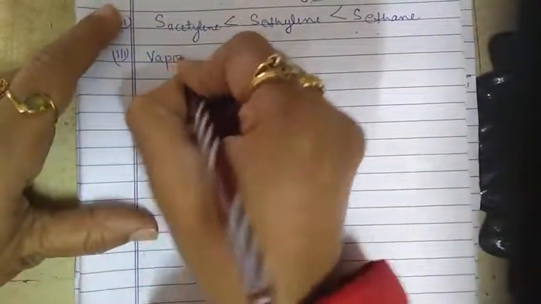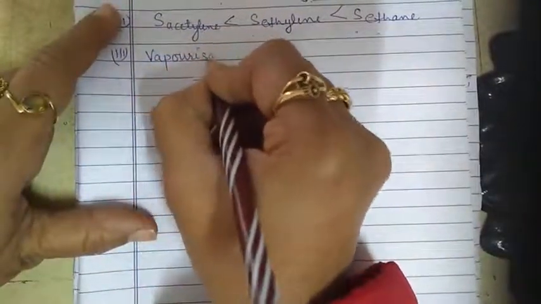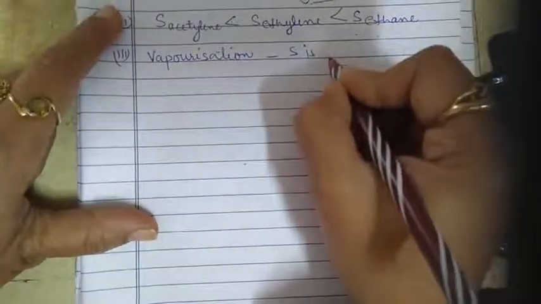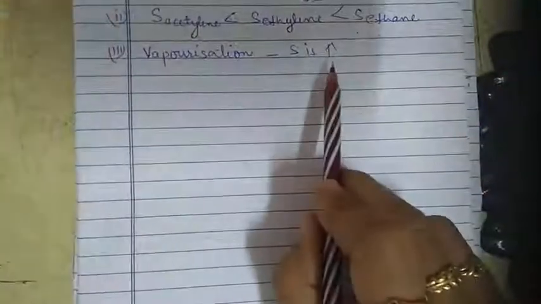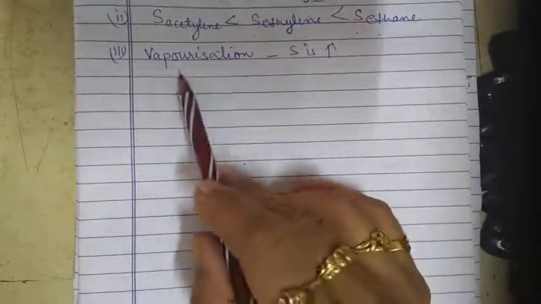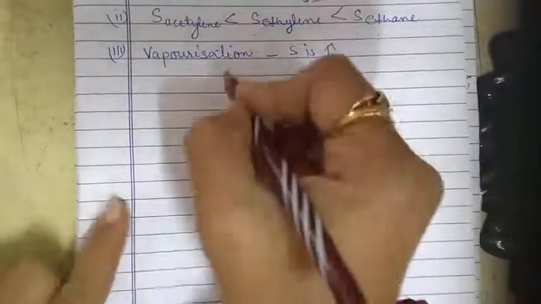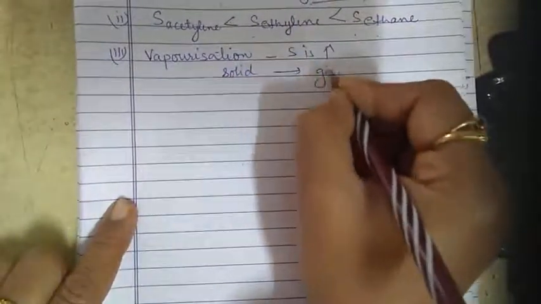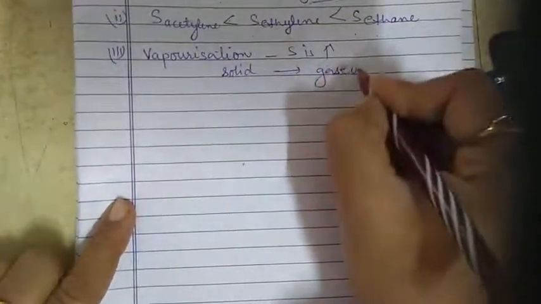Now the next example is that vaporization and fusion result in an increase of entropy. When vaporization takes place, the entropy increases. For example, if you have a solid and this solid is converted into the gaseous state.